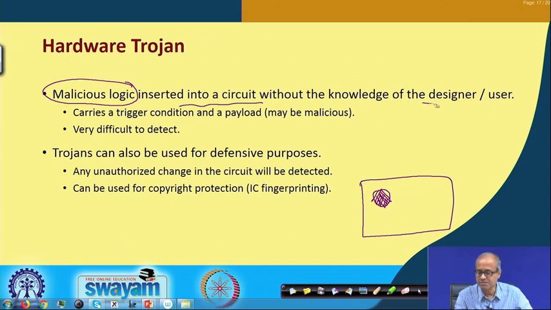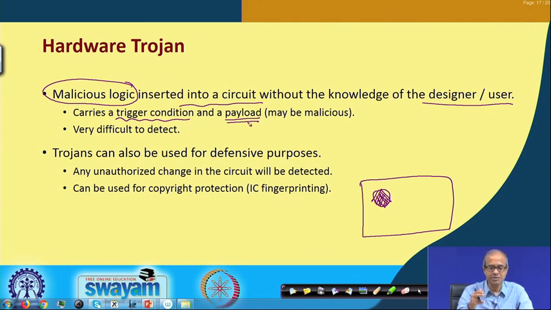Well, without the knowledge of the designer or the user, let us say that as a user I do not know that this has happened, but someone has put some additional circuits inside my design. Now, when I am using my circuit, using my system, it may happen that there can be some triggering condition when this hardware Trojan can wake up, this hidden circuitry can wake up and some payload, some action, will be initiated, which will be a malicious action, maybe something will get deleted, something else will happen which is not intended.